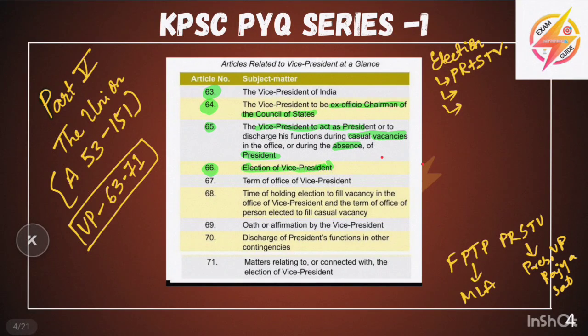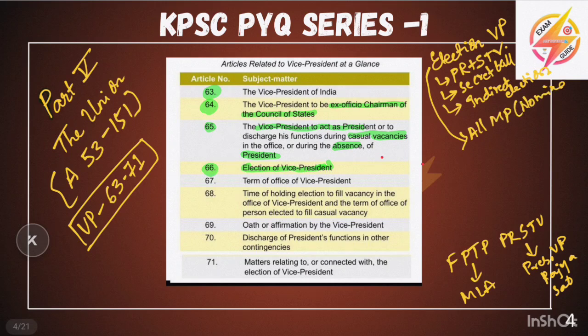Proportional representation, single transferable vote. Here it is a secret ballot in the Vice President's indirect election. Who all will vote? All MPs, both nominated plus elected. Keep this in mind.